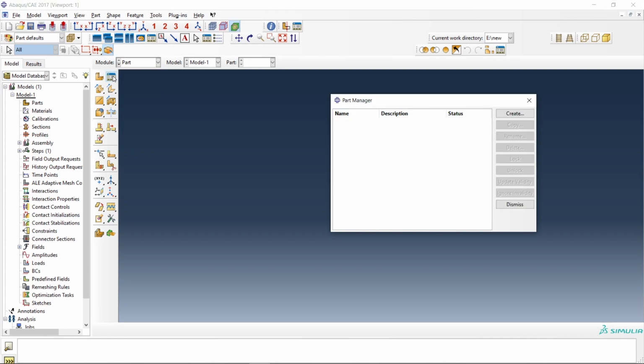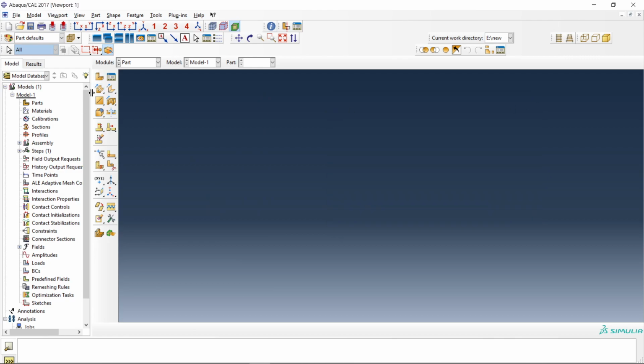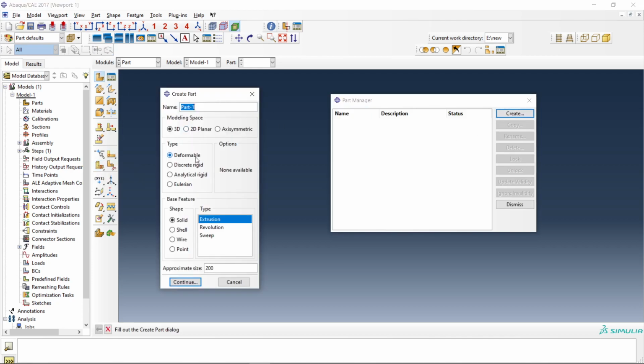So first we will see part. This is the part manager, and this will directly open the create part section. You can also open it by this create part button. Below, there are create solid extrude, cell extrude and all these things. Here it is for creating partition in the solid geometry.